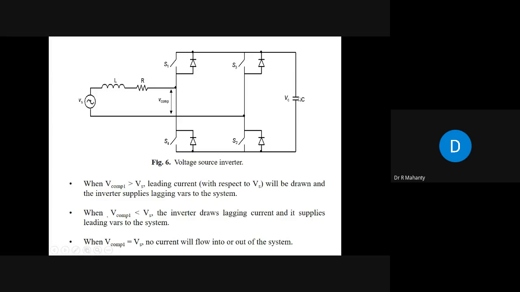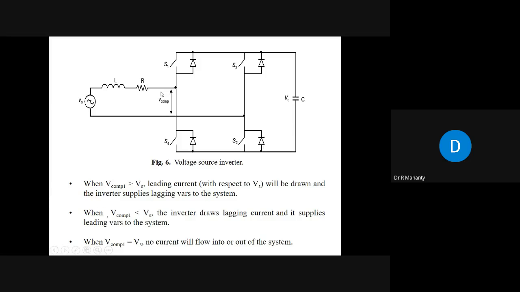Now here, you are trying to do the reactive power compensation using this voltage source inverter. This is V compensation generated by this inverter. This V compensation will have a fundamental component; suppose this fundamental component is V compensation 1. When V compensation 1 is more than the supply voltage, a leading current with respect to Vs will be drawn and the inverter supplies lagging VARs to the system.